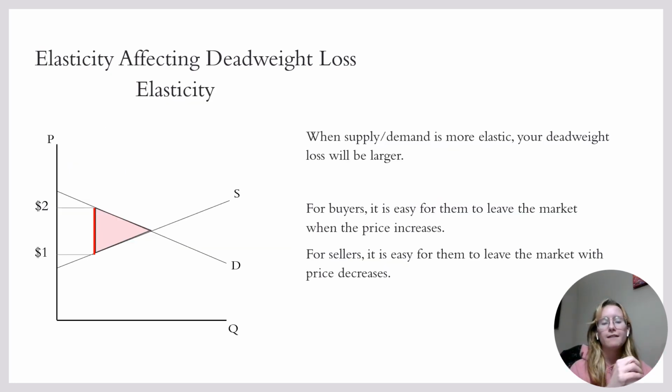So when you have elastic demand or supply curves, the deadweight loss will be larger. So for buyers, it's easy for them to leave the market when the price increases, and for sellers, it's easy for them to leave the market when price decreases. So if you add a tax onto that, in our example here, we have a dollar tax, it's going to cause many more people to leave the market than if it was inelastic, which we'll look at next.